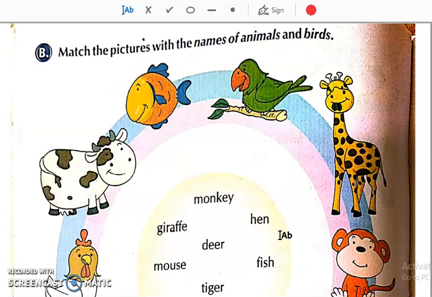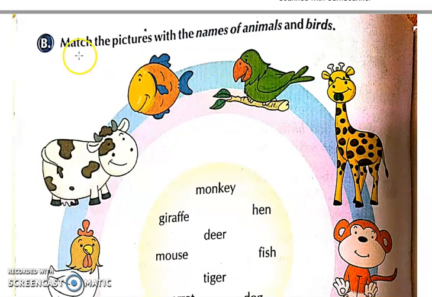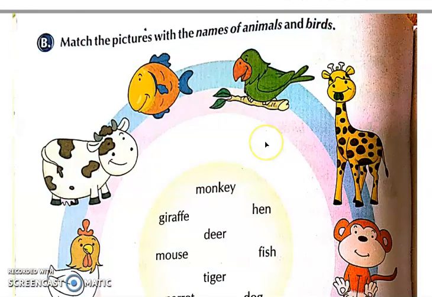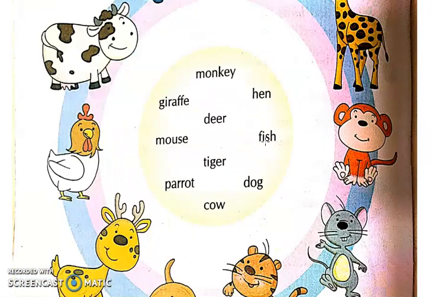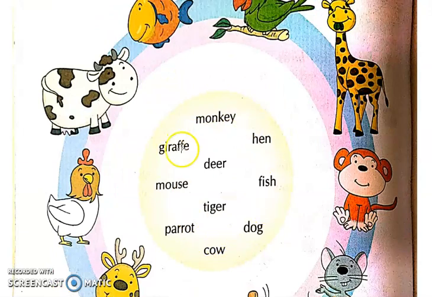Okay, now this is something that you all will like. Match the pictures with the names of animals and birds. Now see, the pictures of so many animals and birds are given over here. And in this circle, their names are written. So what we have to do? We have to match the picture with the name. Okay, let us see.